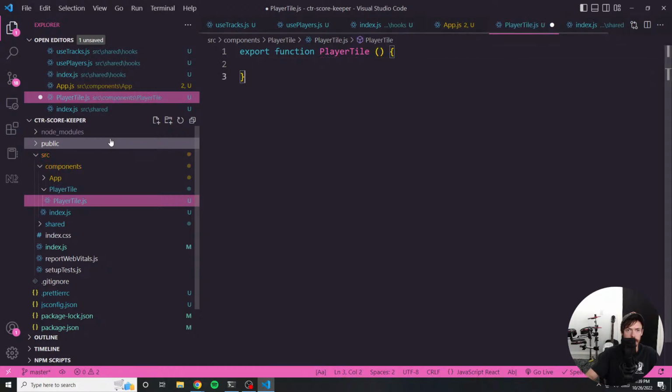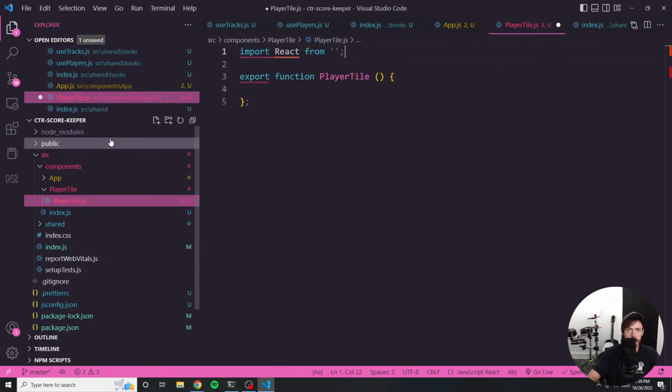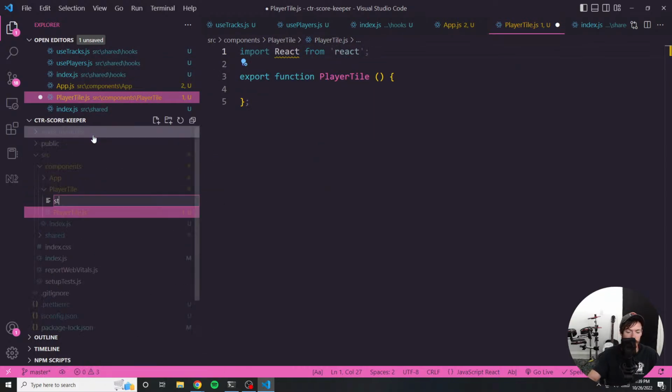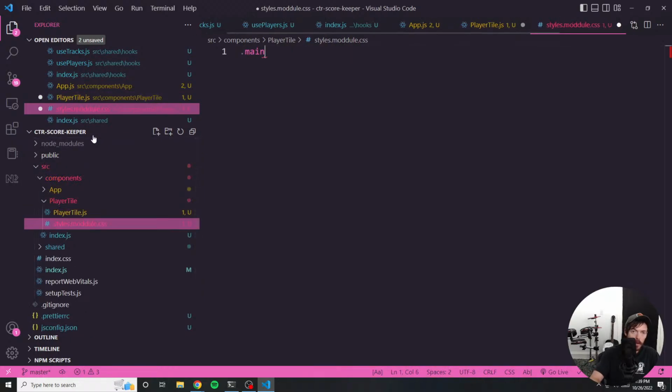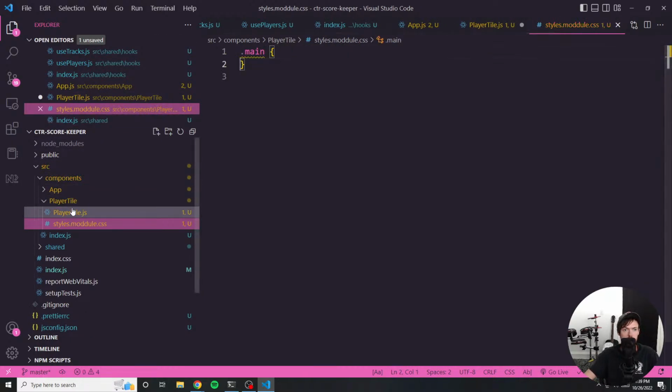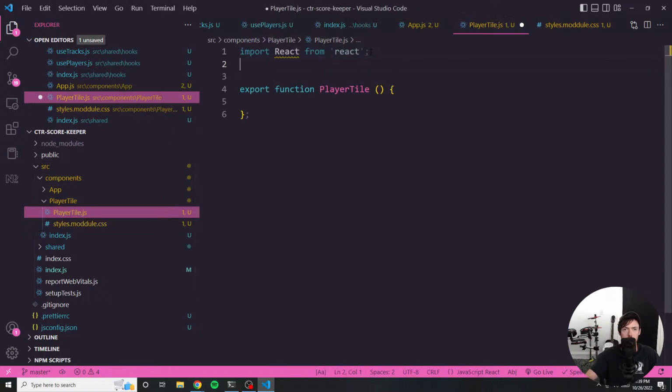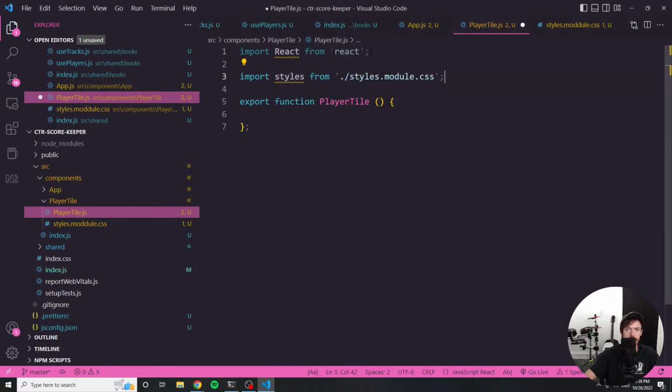So it's a function component. Again, I don't really need to import React, but I like to do it anyway. And I'm going to start using CSS modules. So let's throw in some CSS, and then I'm going to import that down here.